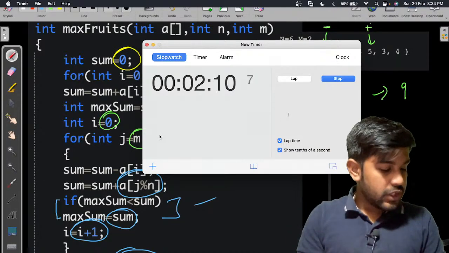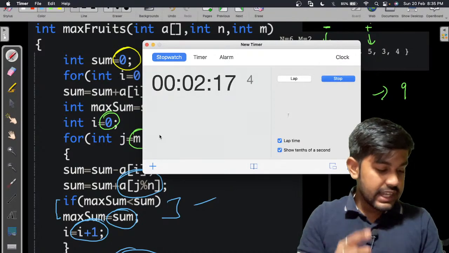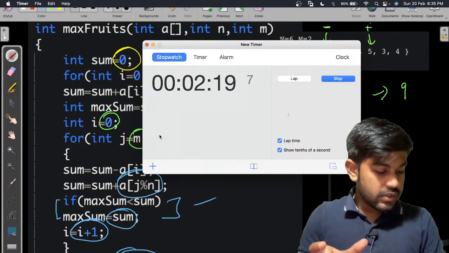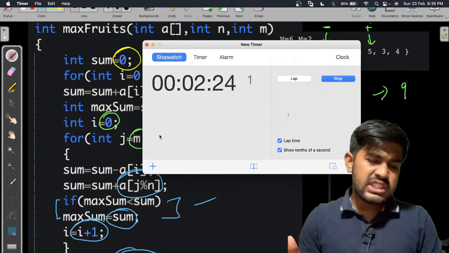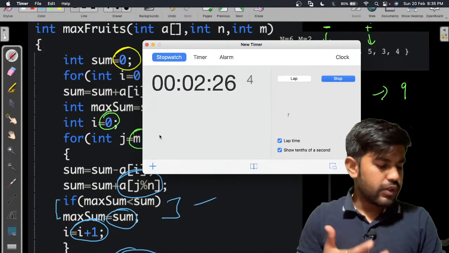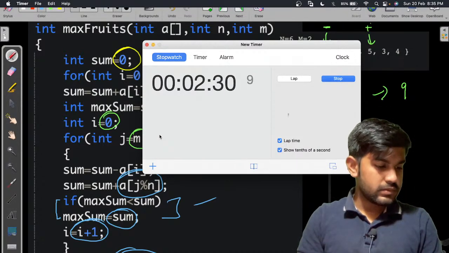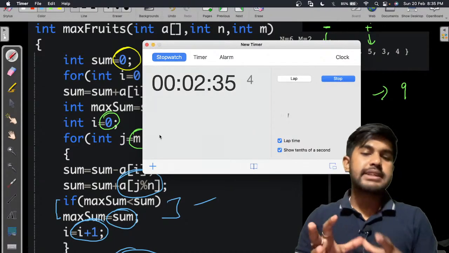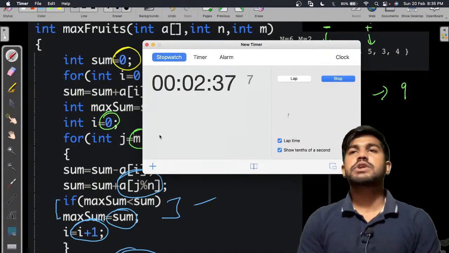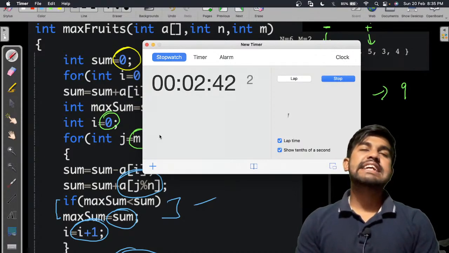So if we have 2 to 3 consecutive trees with size 0, then there is no point in considering 1 second in that tree. 2 to 3 trees with size 0. What do you mean by that? Okay, yeah, size 0 means the number of fruits is 0. Yeah, there is no point in considering, but we are trying to play it in a greedy way.